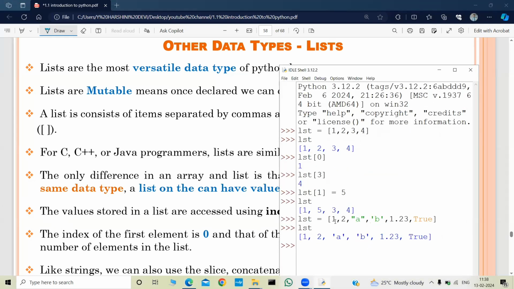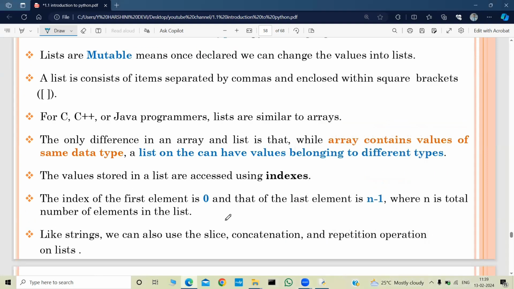Next, the values stored in a list are accessed using indexes. So this was index 0, index 1, index 2, index 3, index 4, index 5. Let us say I want list of 5. That was True. The index of the first element is 0 and that of the last element is n-1, where n is the total number of elements in the list.